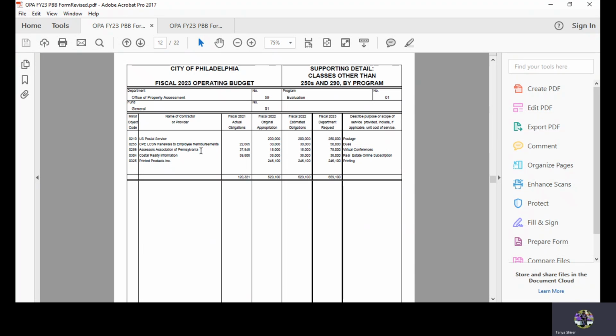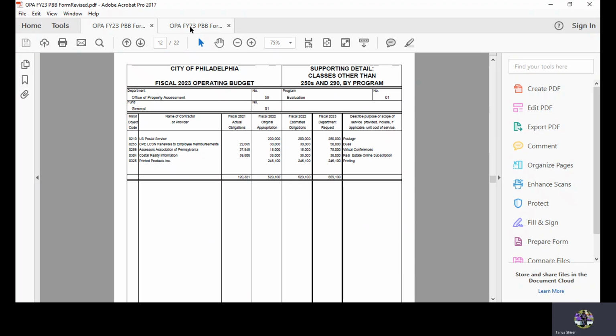Noting who the vendor and provider was, the amount of the actual of $37,848, the adopted amount for 22 of $15,000, the estimated obligations, again, as a result of target budget and or mid-year ordinance changes of $15,000, and the department's fiscal 23 request of $75,000, and the scope and or reason for service.